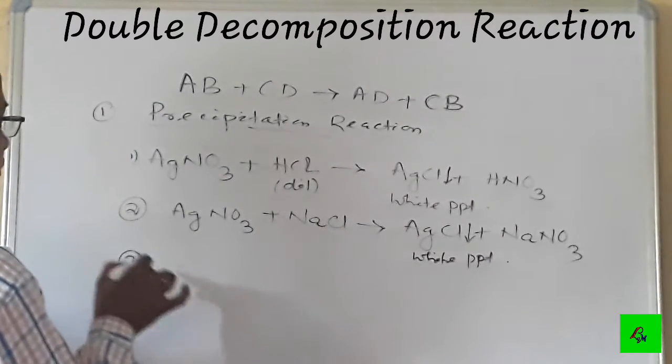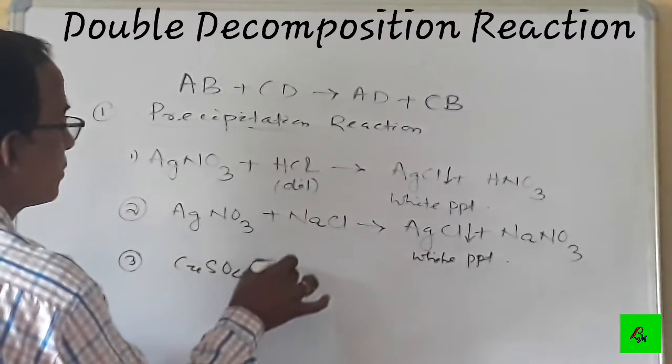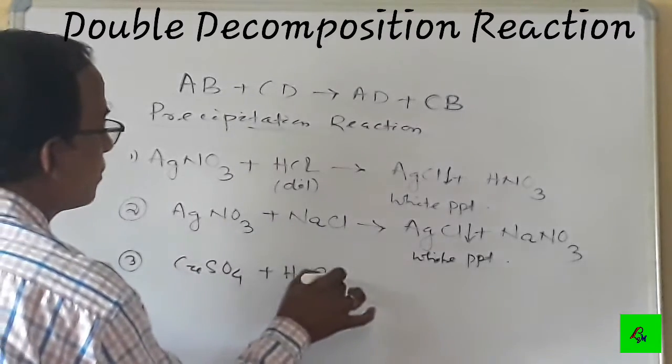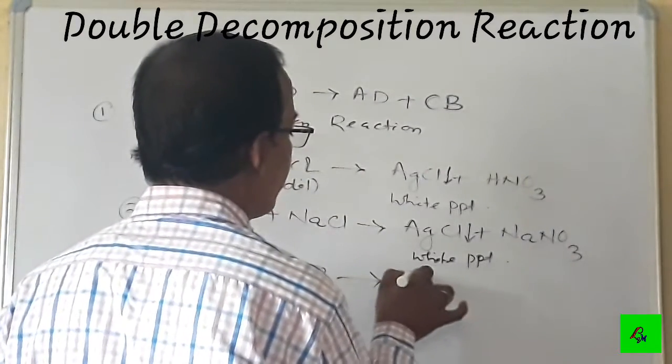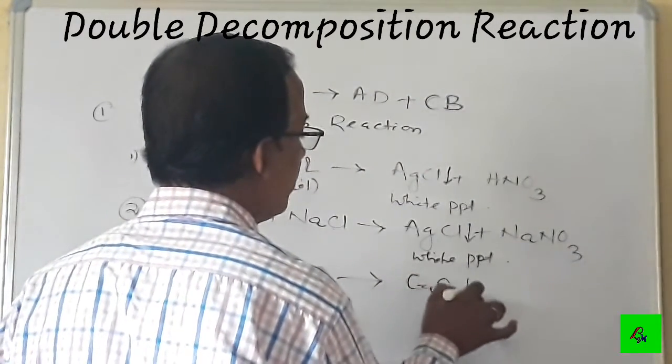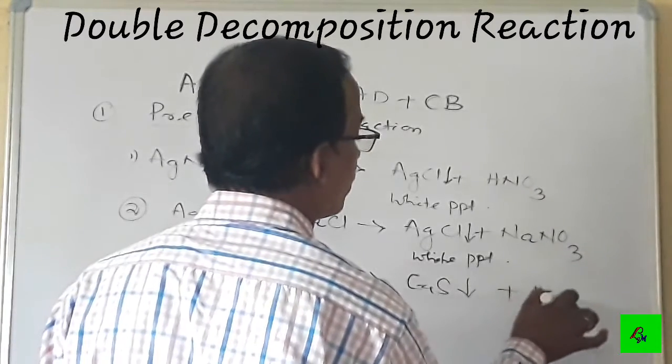Similarly, another example, if we take copper sulfate plus H2S, it produces copper sulfide, the insoluble precipitate, plus H2SO4.